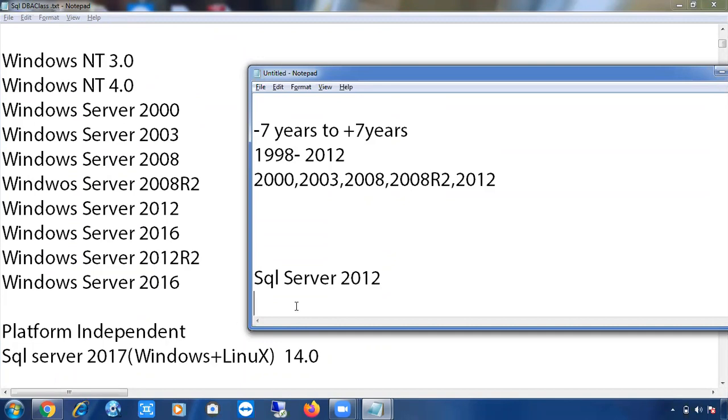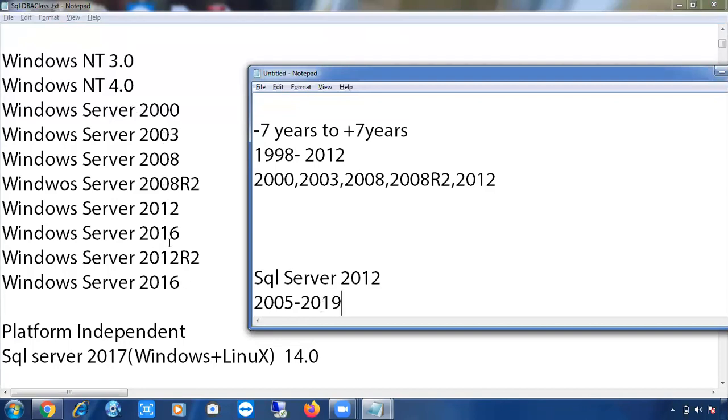So what is the formula we have discussed for 2012? Small formula is there, right? Minus 7 years to plus 7 years. What is the minus 7 value of 2012? 2005. What is the plus 7 value of 2012? 2019. Okay.